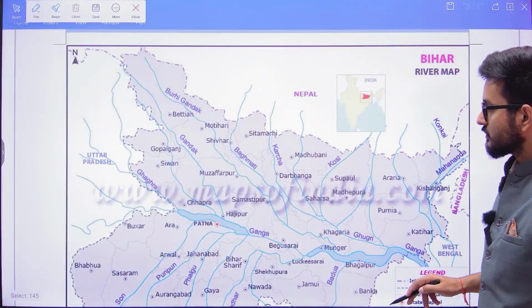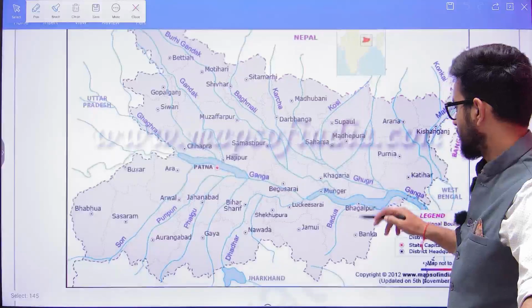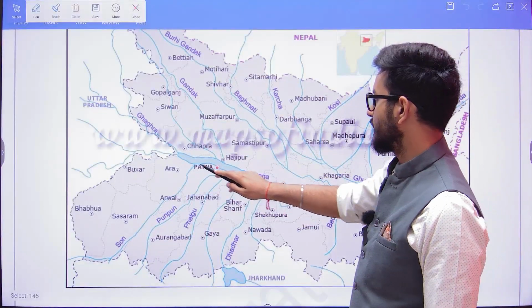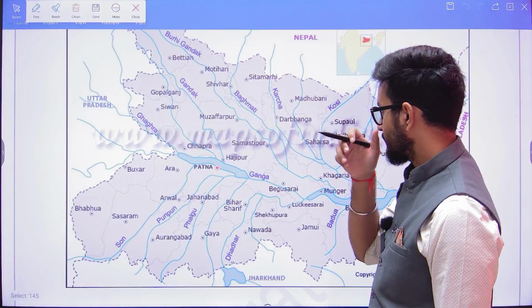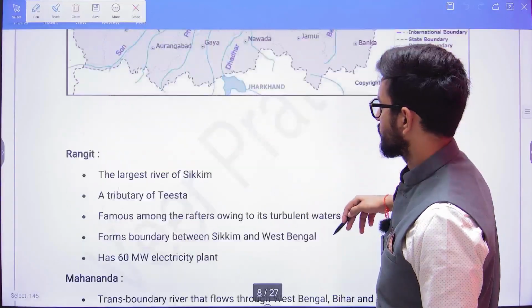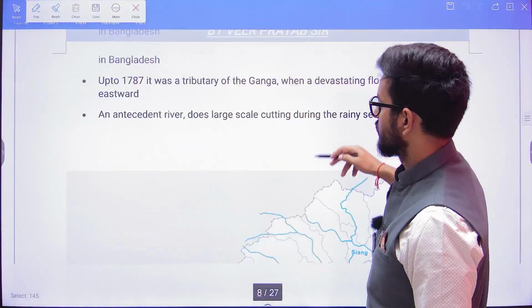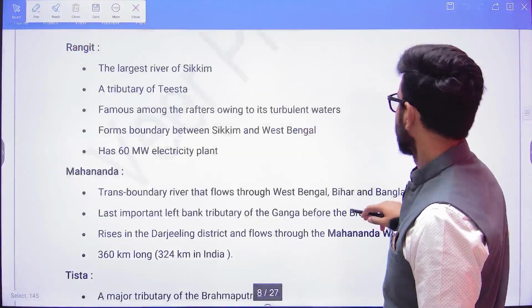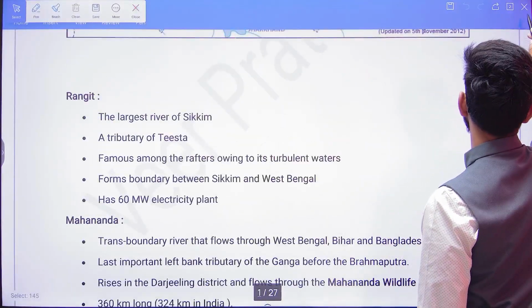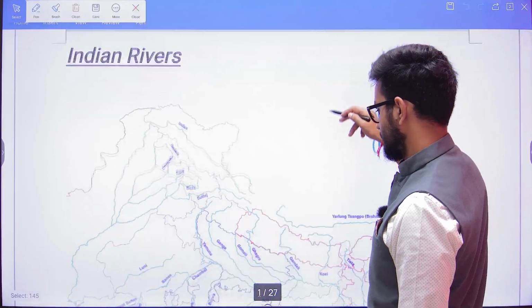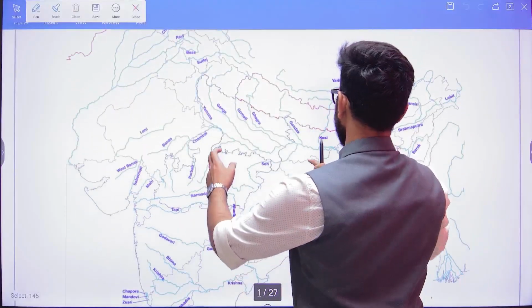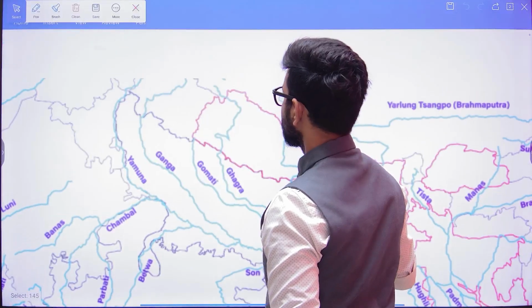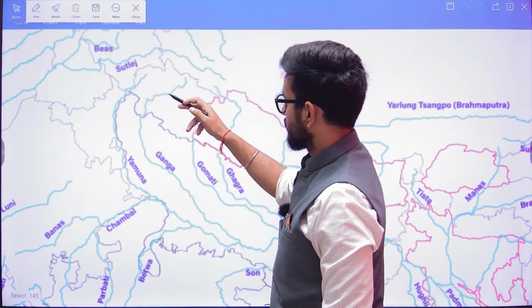Now, when we talk about Ganga, see, the Ganga is flowing from here. Let me open another image of Ganga. Here there is Uttarakhand.